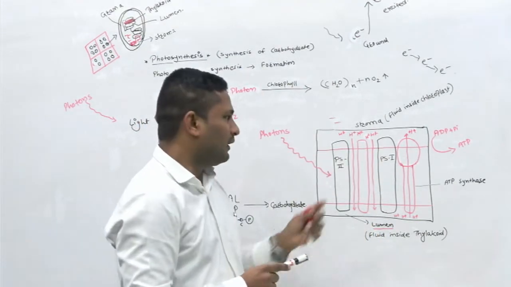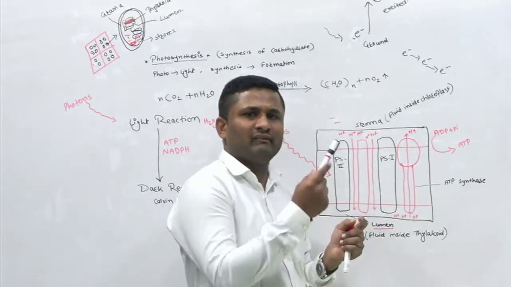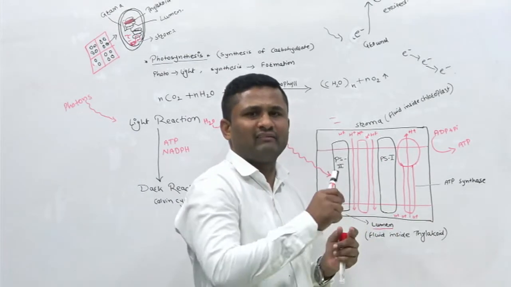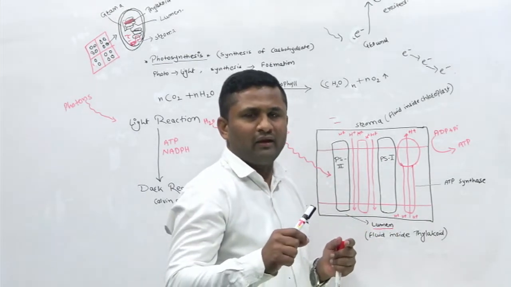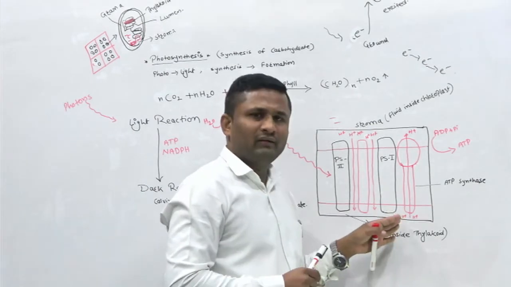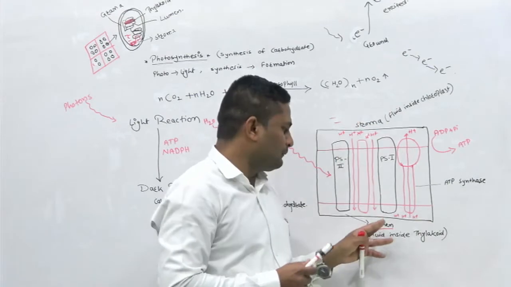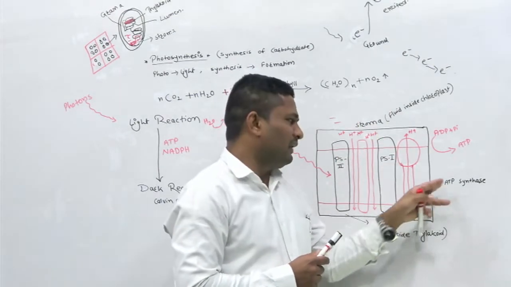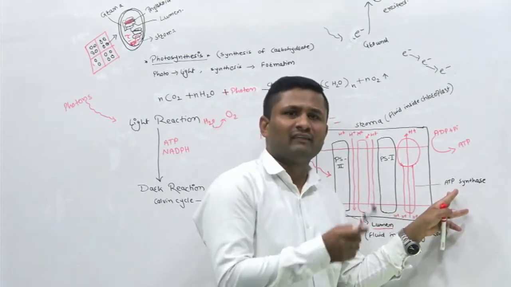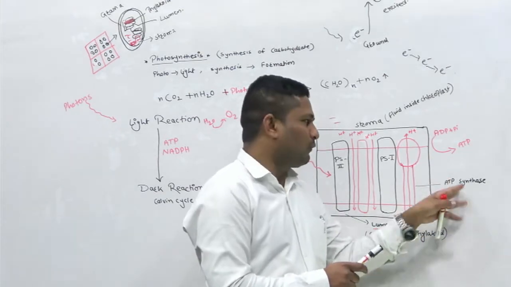This enzyme complex, ATP synthase, is responsible for the synthesis of ATP. So when the protons enter back to the stroma from the lumen, they drive this ATP synthase complex. And what will happen then?